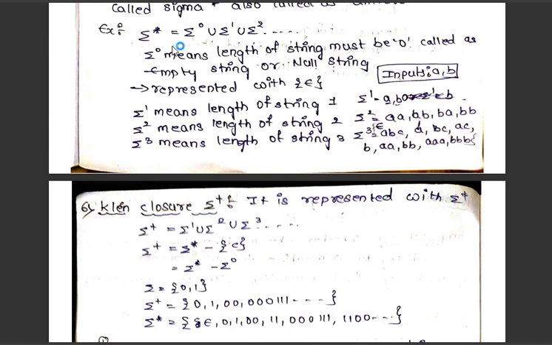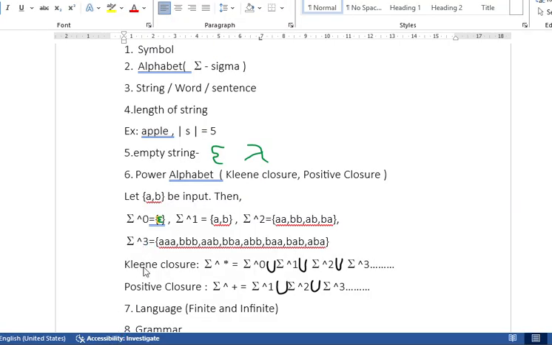If it is sigma star, we have to start from sigma naught. If it is sigma plus, it should start from sigma 1. If you see here, you can understand more clearly. Kleene closure means sigma power star, and positive closure is sigma power plus. Star means Kleene closure, remember like that. Positive means plus.